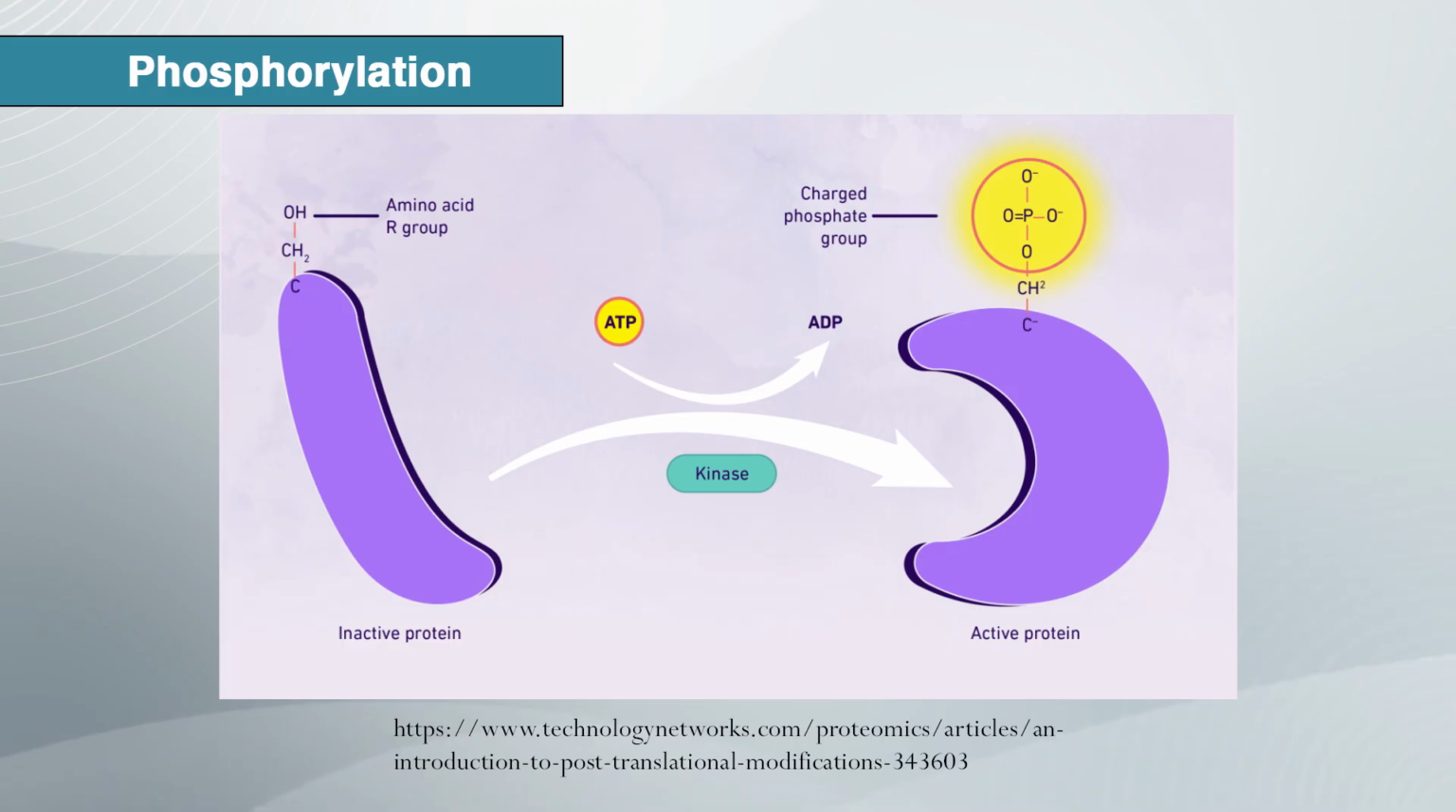Here an inactive protein gets phosphorylated in the presence of ATP and the enzyme kinase. It makes an active protein, also known as a phosphorylated protein.